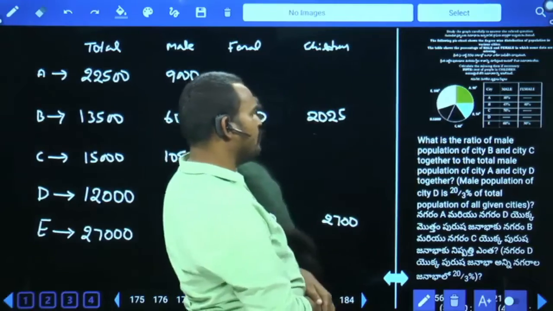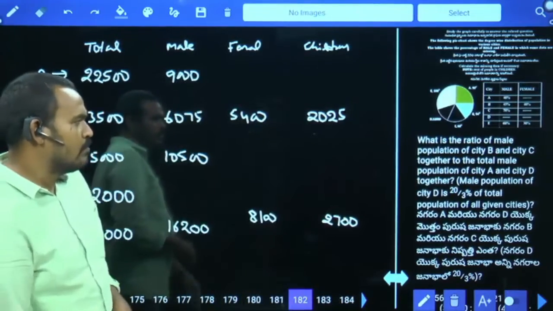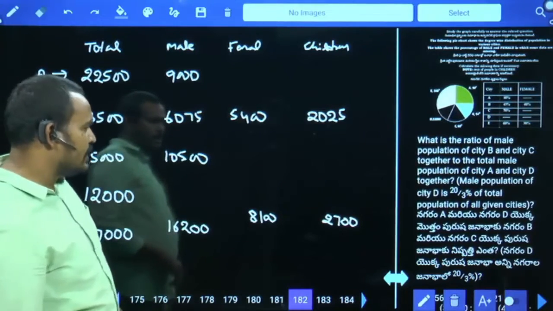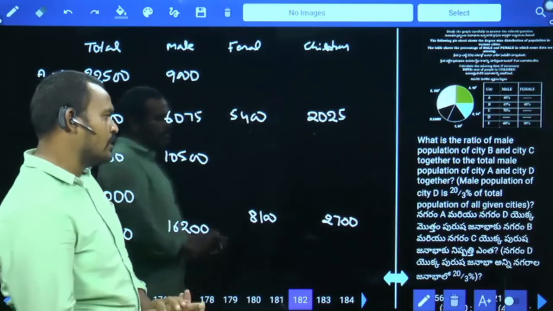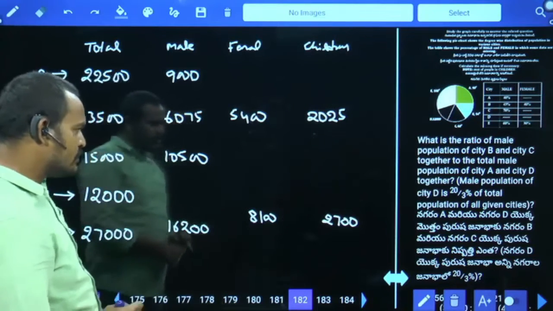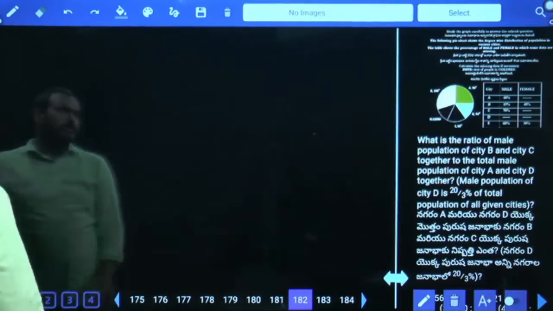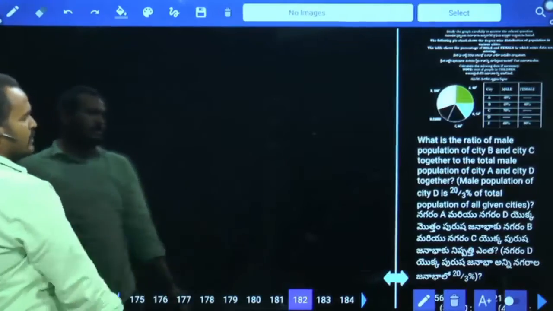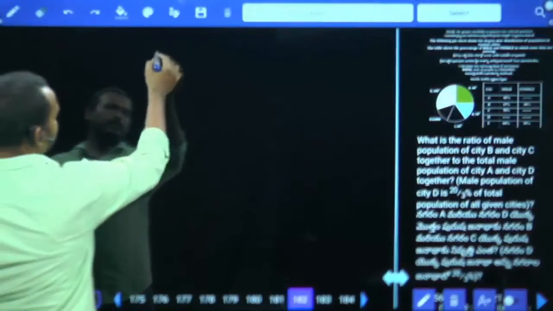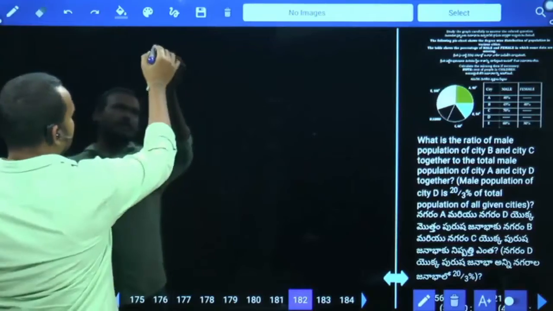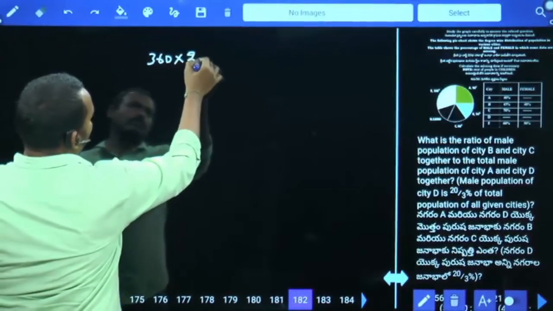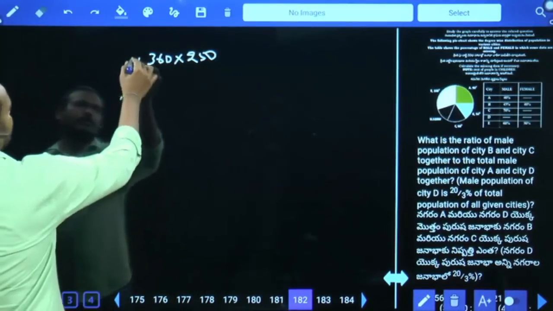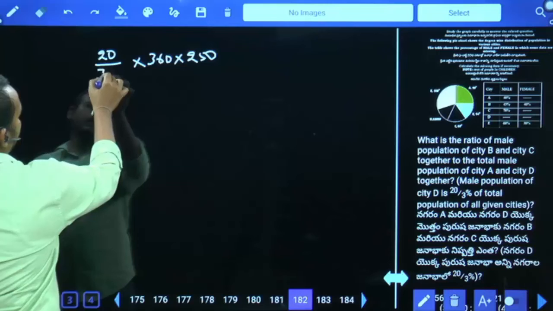What is the ratio of the male population of city B and city C together to the total male population of city A and city D together? And male population of city D is 20 by 3% of the total population of all the given states. All the given states population means already 1 degree equal to 250, so 360 degrees equal to 360 into 250. In that how much percent are male? 20 by 3%, which means 20 by 300.